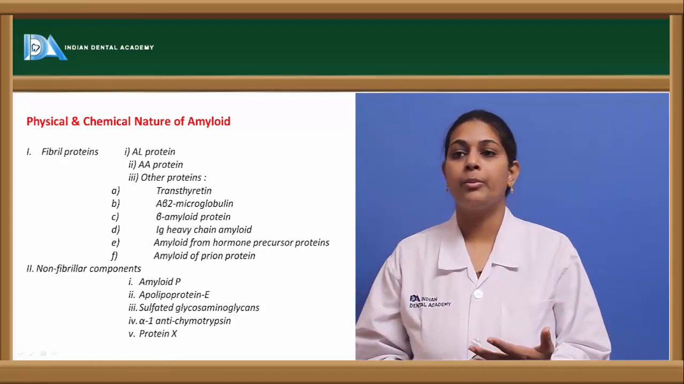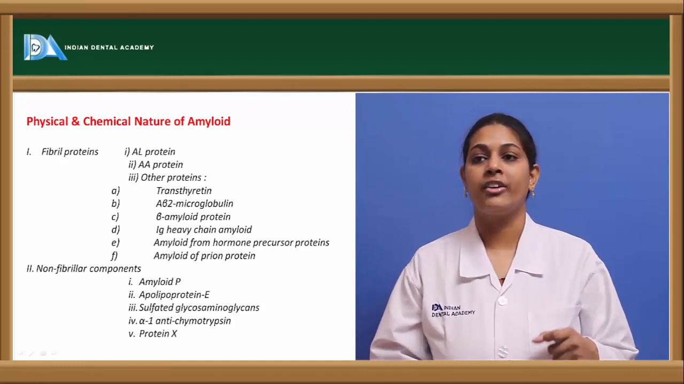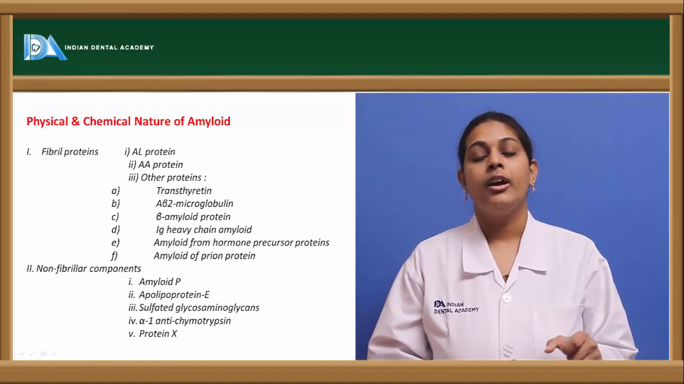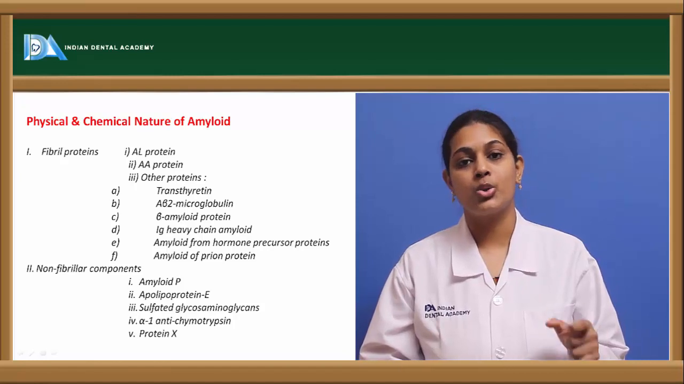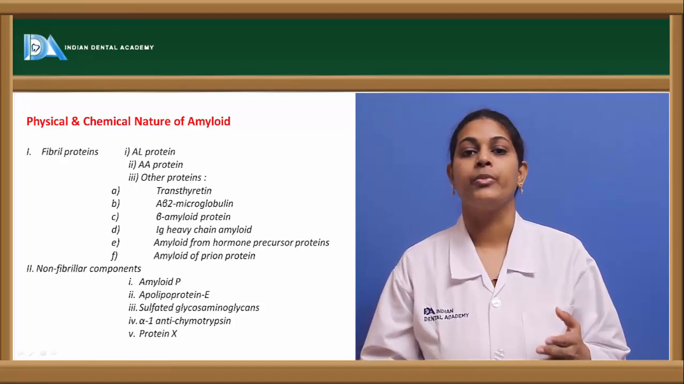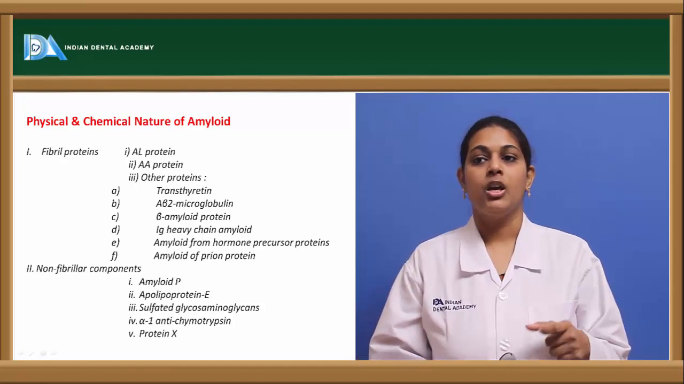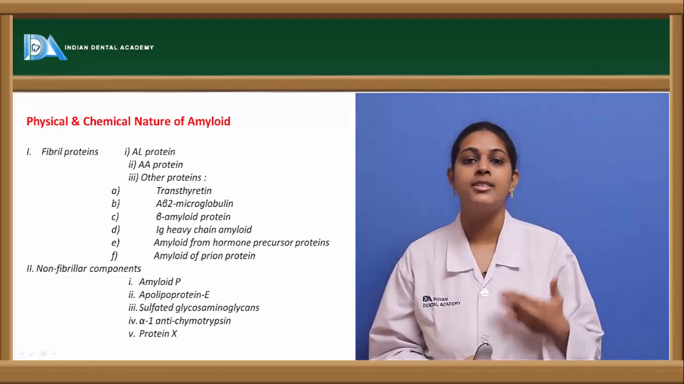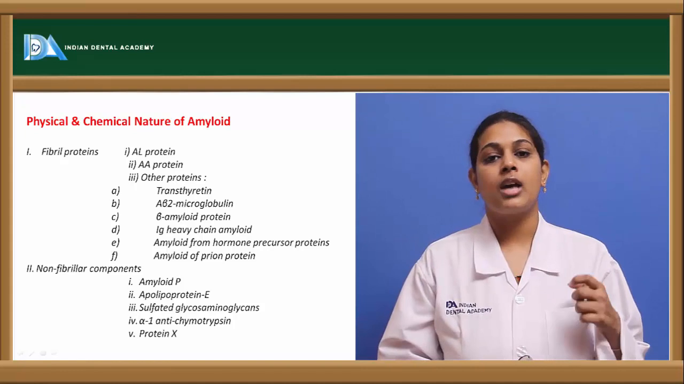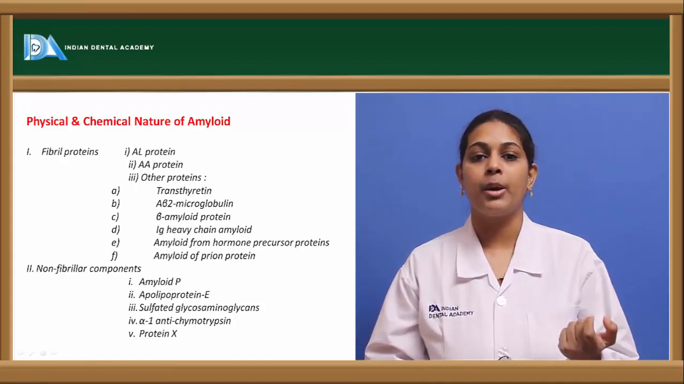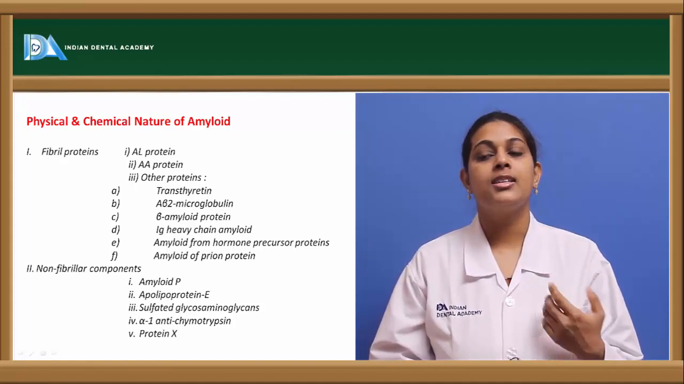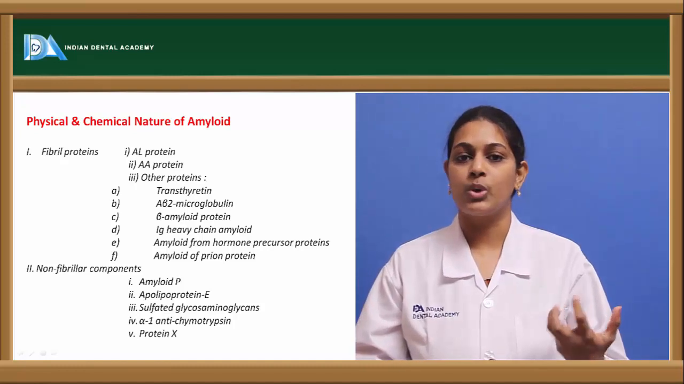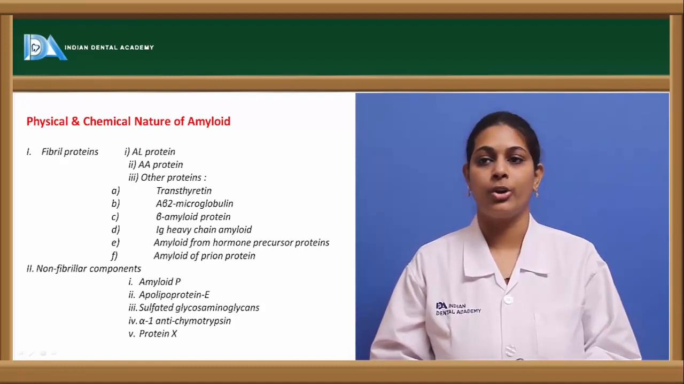Coming to the next fibril protein, it is the AA amyloid protein. It is so called because this AA type of protein is derived from the amyloid associated protein present in the serum, that is, the SAA protein, abbreviated from serum amyloid associated protein. This SAA protein is mostly seen in secondary type of amyloidosis.